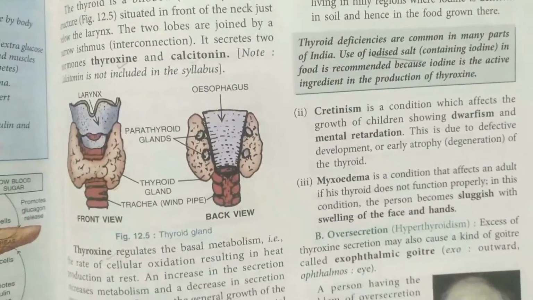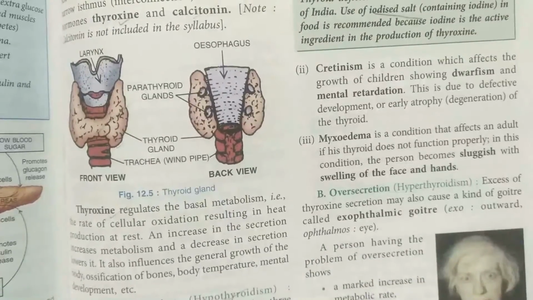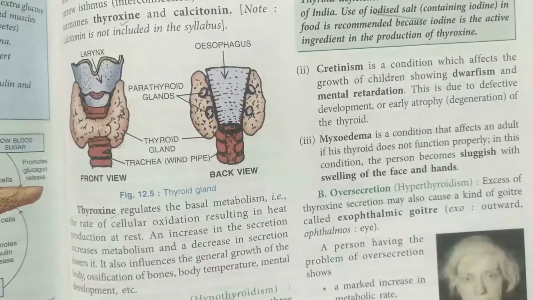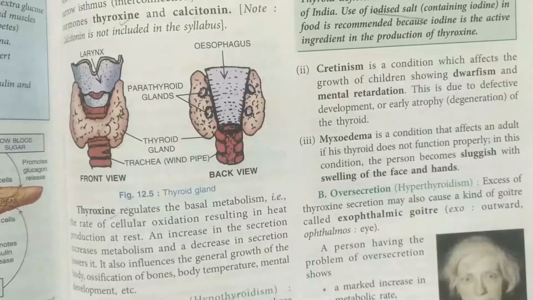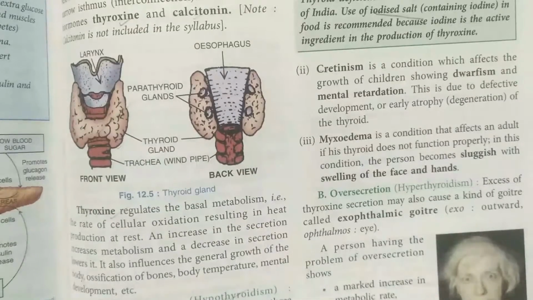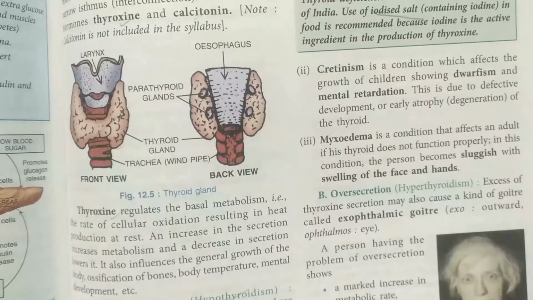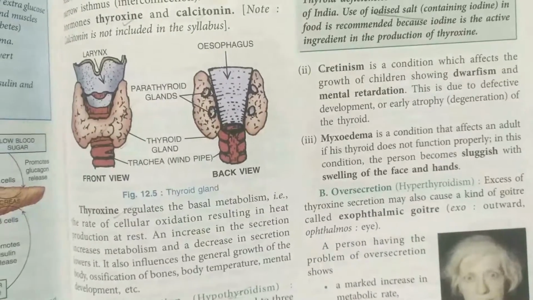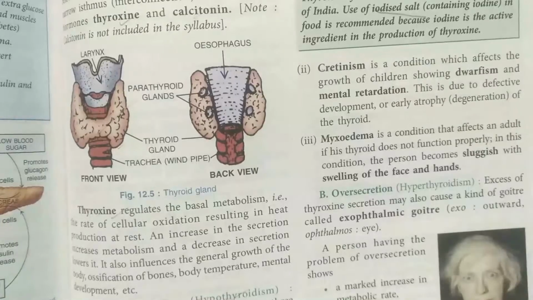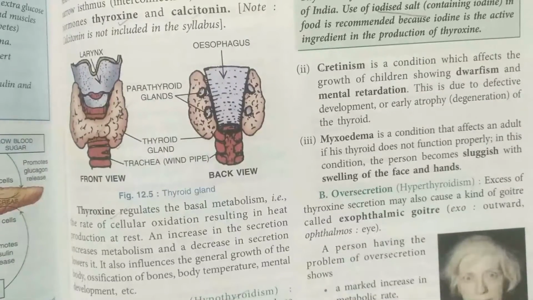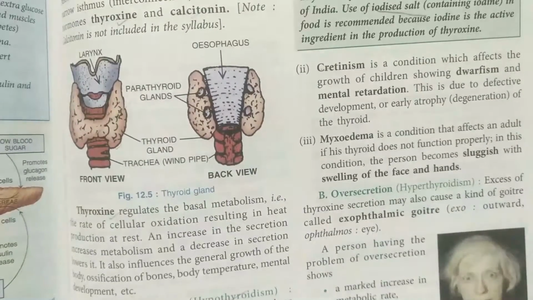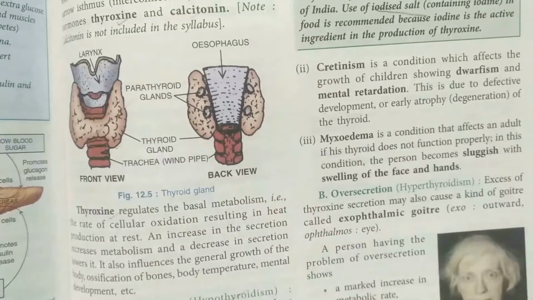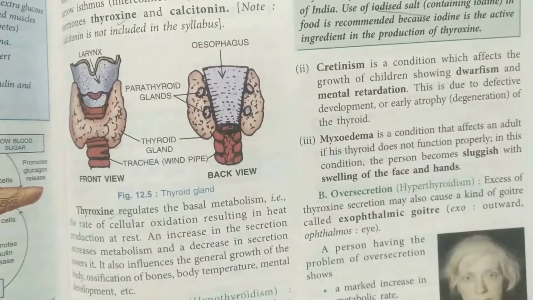Now the second type of problem is cretinism. Cretinism basically affects small children. It is a disease related to the child, caused by hypothyroidism, and it is also an iodine deficiency disease. It mostly affects the children of pregnant women.